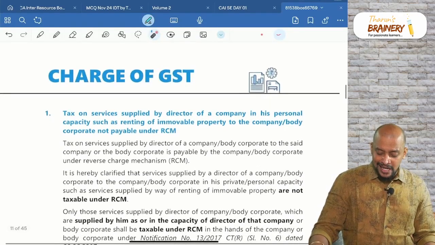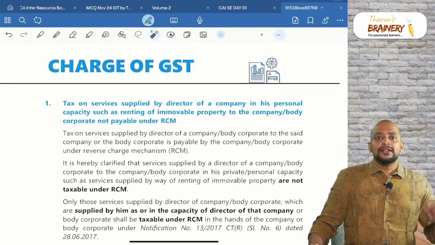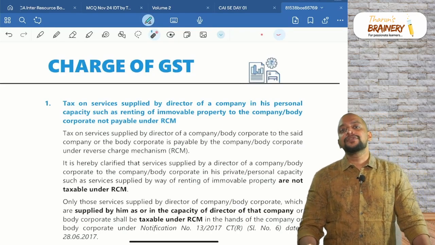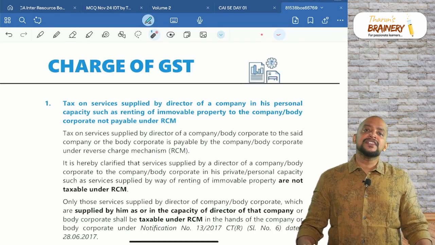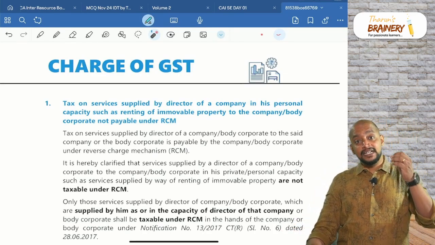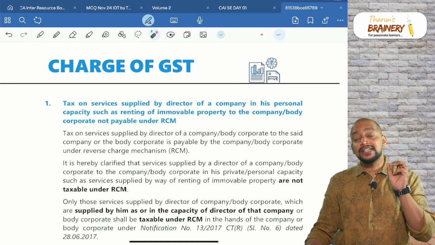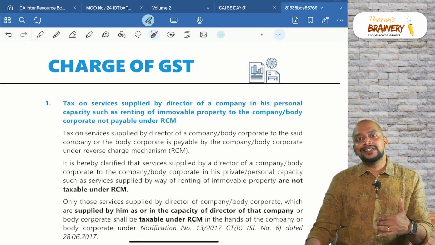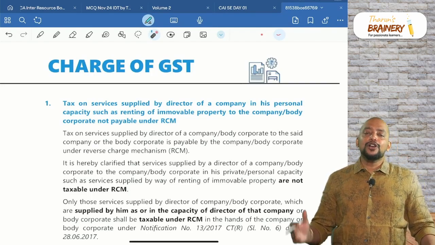Now, charge of GST. In this charge of GST, director services, as per section 9 subsection 3, read with notification 13 of 2017, services provided by a director of a company to a company or body corporate are covered under RCM, wherein the liability to pay GST is on the company or body corporate under RCM. And we all know that.